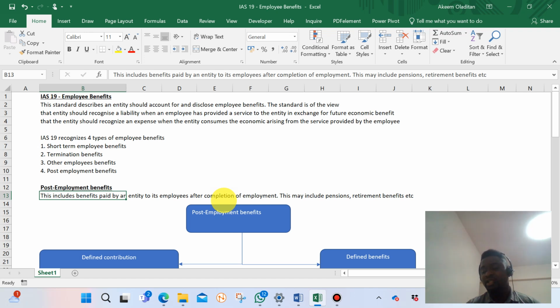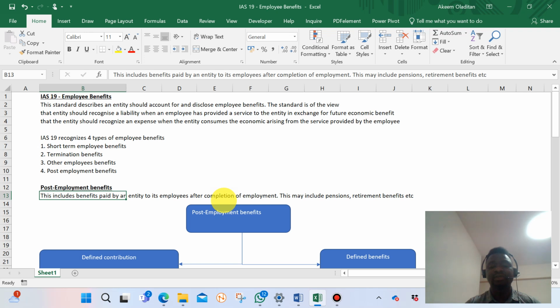Say somebody was employed on a contract basis for a period of 10 years. Within that period, that staff must have performed some services to the benefit of the organization. As a result, employers are expected to make provisions for those, because at the end of the retirement they cannot accumulate everything and just post it to the profit and loss account. So they need to make continuous provisions in a particular way, and be able to pay off that benefit at the end of the day.